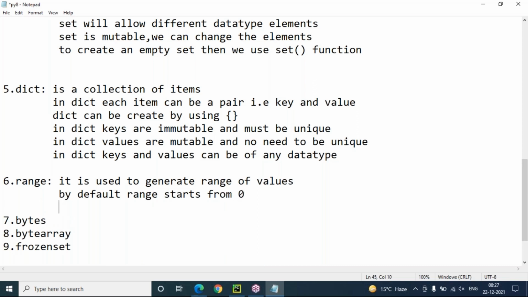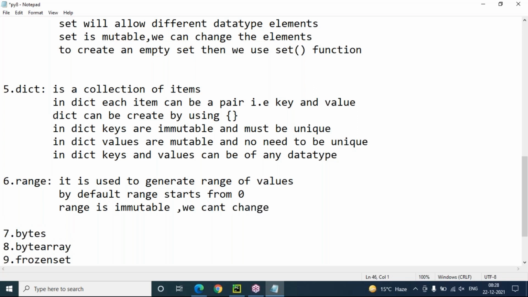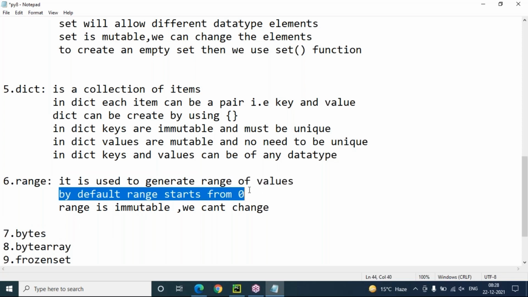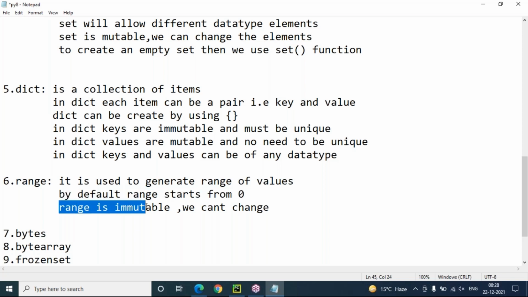Even if you want to start your range with any other number, you can. Range is immutable. Range is immutable means we cannot change the range of values once we create it. It is used to generate a range of values, by default starts from 0, and is immutable.